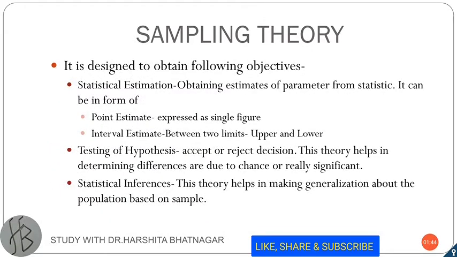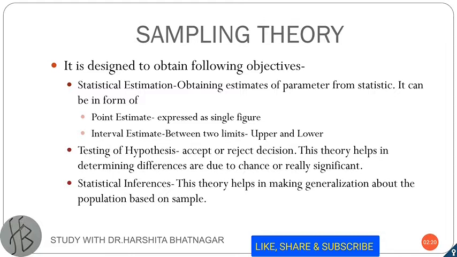There are three important objectives of sampling theory. First, statistical estimation, testing of hypothesis, and statistical inferences. So, whenever we want to obtain the estimates of the parameter from the statistics, it can be in the form of point estimate and interval estimate. Point estimate means you are expressing in a single figure, whereas interval estimate shows two limits, upper limit and the lower limit.